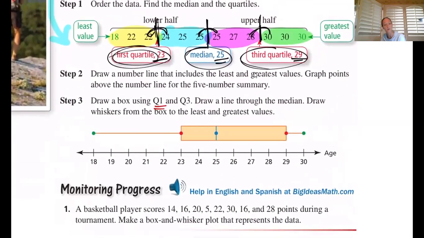Okay, so with all of those numbers, now that we have them, we take them down to a number line. And we don't have to have the number line go with negatives and zero. If you notice, this number line starts at 18, that's fine. Goes to 30, that's fine. That's all we need in our data. 18 is the lowest, 30 is the highest.